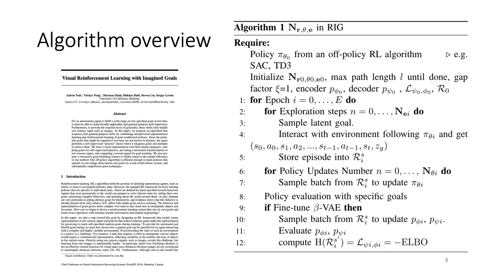We study visual reinforcement learning with image goals, or RIG. In RIG, the training progress is separated into sequential epochs. Each epoch has an exploration phase, a policy update phase, a policy evaluation phase, and a VAE fine-tuning phase.